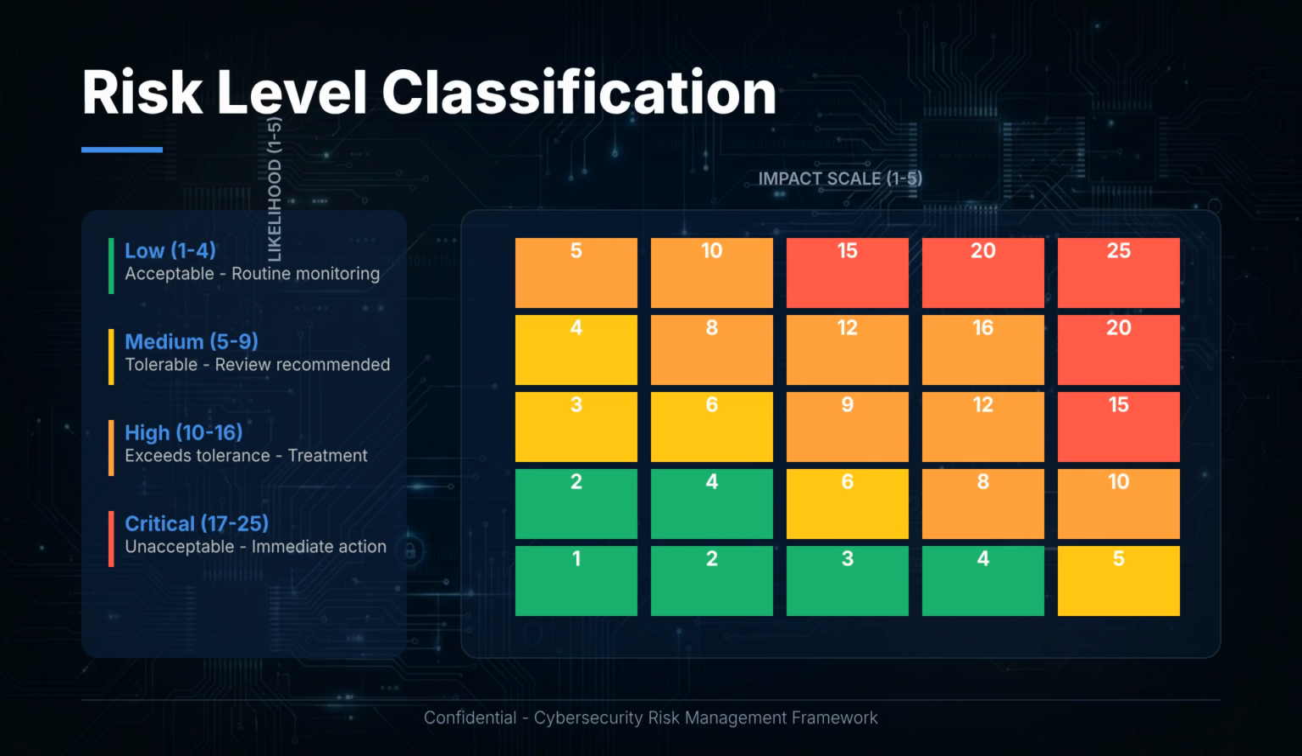Low risk, with a score of 1 to 4, requires routine monitoring. Medium risk, scoring 5 to 9, should be reviewed and treated when appropriate. High risk, with a score of 10 to 16, requires mitigation and management oversight. Critical risk, scoring 17 to 25, requires immediate action and senior management attention. The risk matrix shows how likelihood and impact combine to determine each risk level, with high likelihood and high impact resulting in a critical risk.